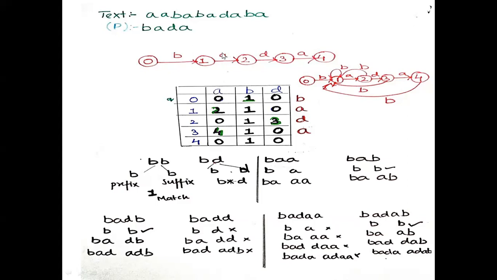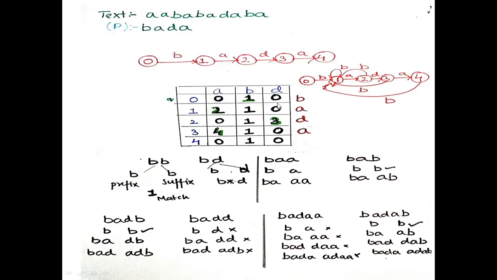Now 1 to 2 is already a transition on A, so I have considered pattern B, and now I encounter pattern B. So prefix is B and suffix is B, a match, so I'll update it as 1. For B and D, B is the prefix, D is the suffix, there is no match, I'll update it as 0. Now B, A, and the pattern encountered is A. BA and A, there is no match. Now BA on input B, that is BAB. B, there is a match. BAAB, there is no match. So I'll update it as 1.